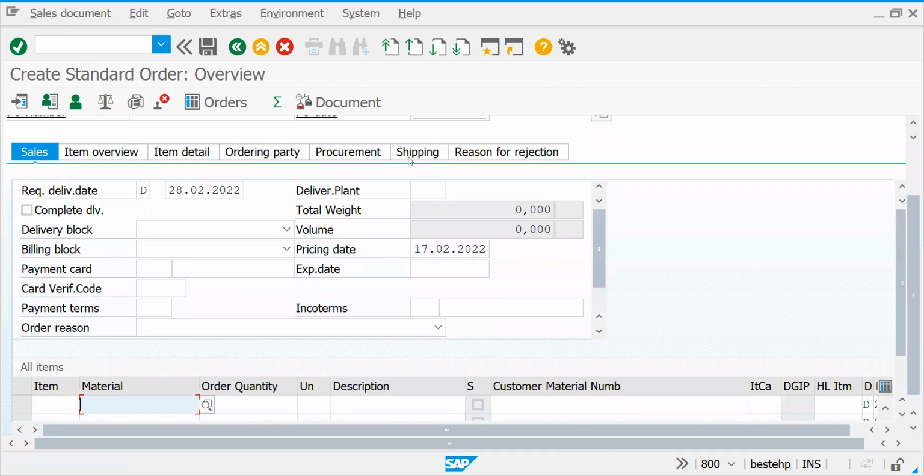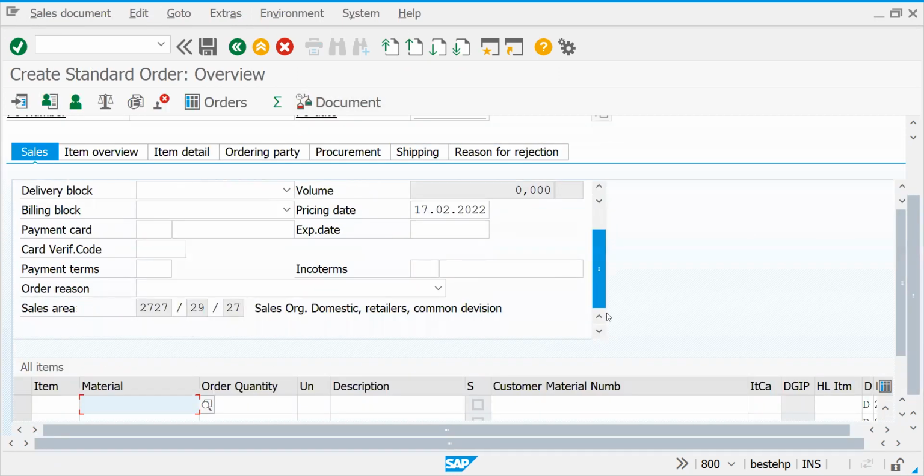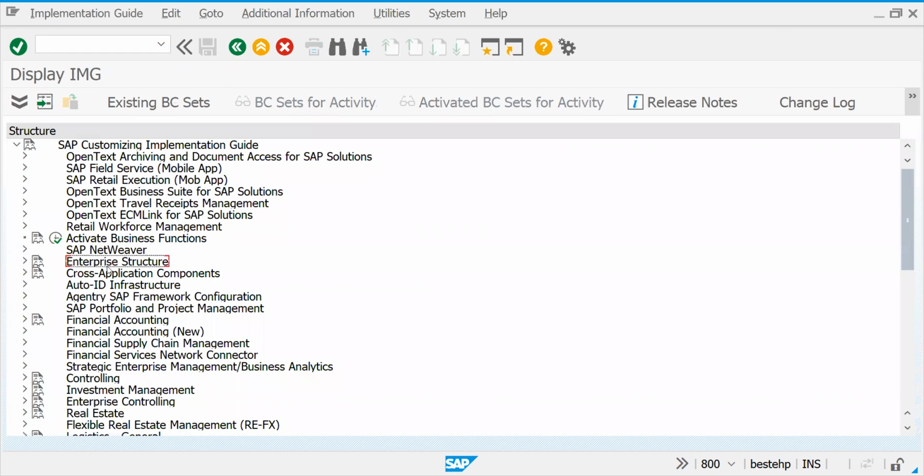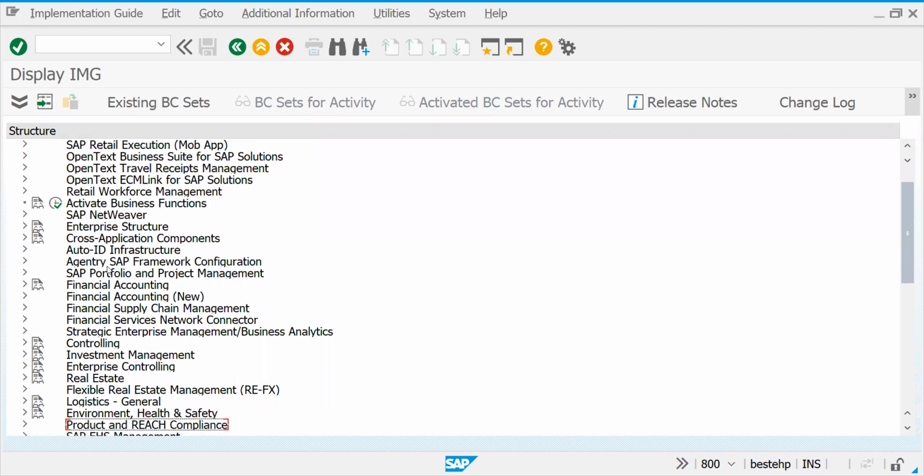See, if you come here, you can see 29, it is allowing. So what is the setting for this? We used our distribution channel as a common distribution channel for that customer. Any distribution channel, he can enter. So in your system, you got an error, right? The first error you are getting is that the sales area is not defined for this customer. What is the reason for this?